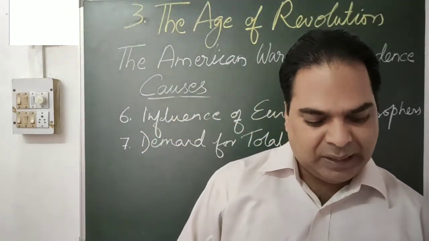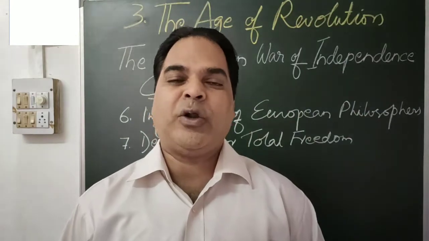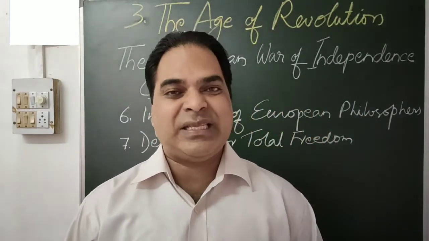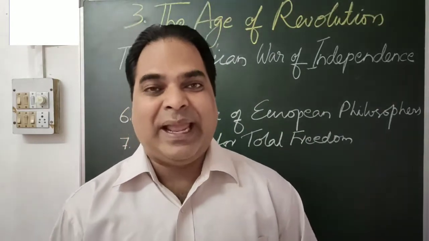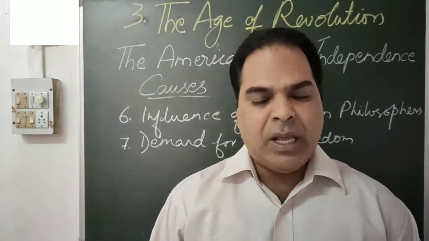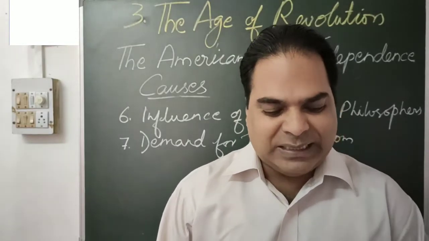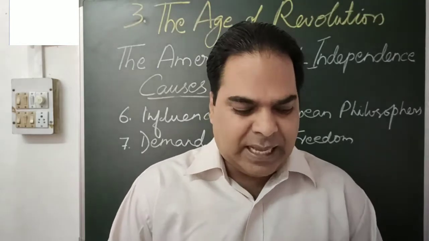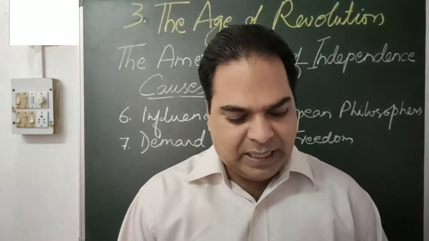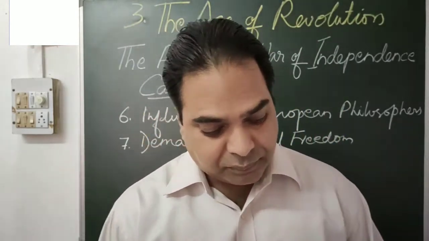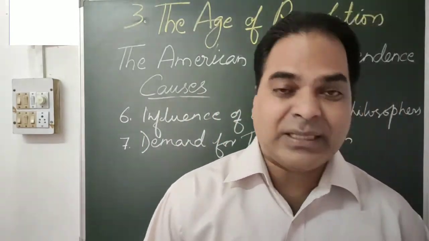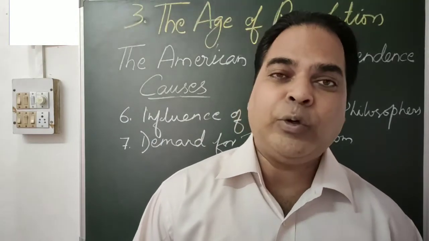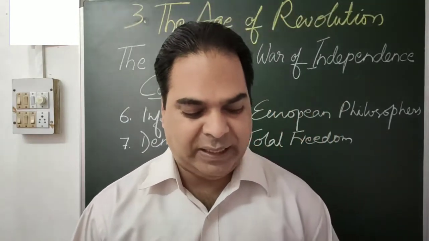So what was that? It was mentioned, my dear, the revolt known as the American War of Independence was sparked off by an incident known as the Boston Tea Party. In 1773, a group of colonists disguised themselves. Disguise means changing their appearance. They disguised themselves as Red Indians and boarded the ship which was harbored at Boston harbor, and threw 340 crates of tea into the sea.